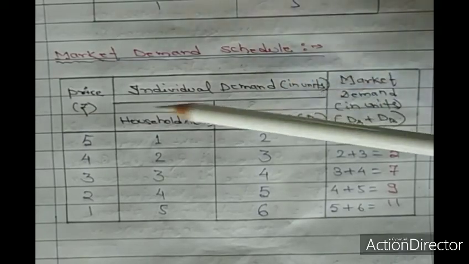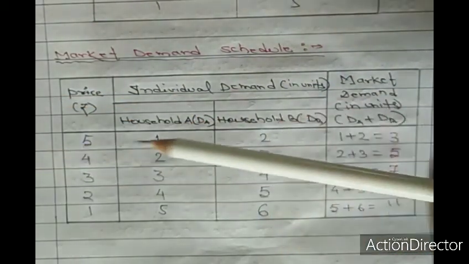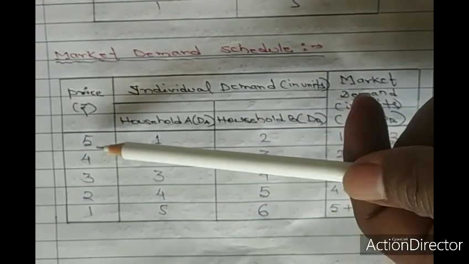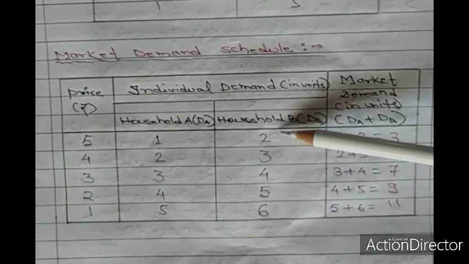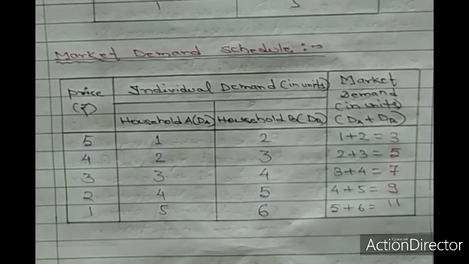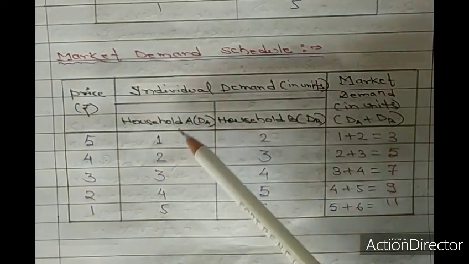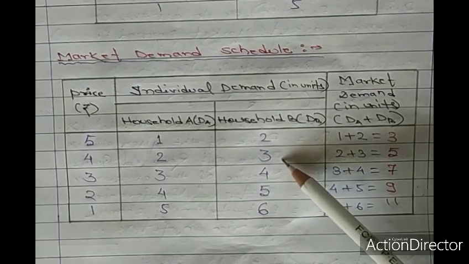Household B demands 2 units at 5 rupees, 3 units at 4 rupees, and so on, so household B demands 2, 3, 4, 5, 6 units at prices 5, 4, 3, 2, 1. So this is the individual demand schedule of household A, and this is household B.